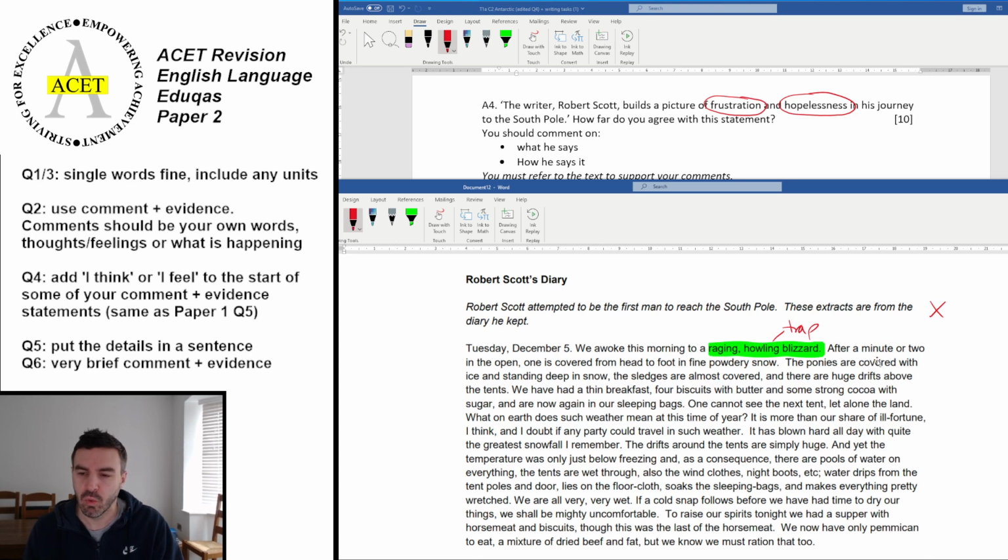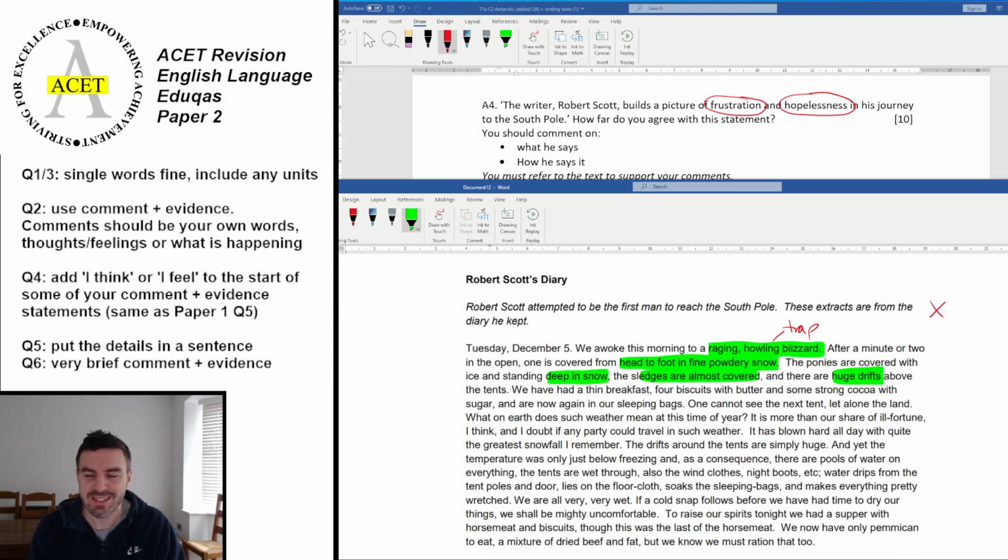Okay? Let's have a look at one more together. After a minute or two, one is covered from head to foot in fine powdery snow. Okay, so you could have that being covered from head to foot in snow. The issue is that a blizzard and snow is the same thing, basically. So they're the same bullet point on the mark scheme. All right, let's look at the next. The ponies are covered in ice and standing in deep snow. The sledges are almost covered, and there are huge drifts above the tents. Okay, so you've got here the deep snow, the sledges being covered, or the huge drifts.